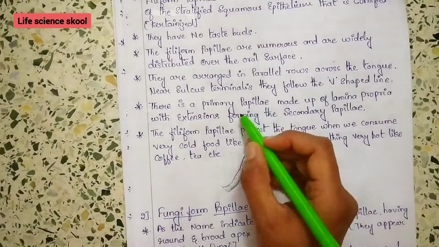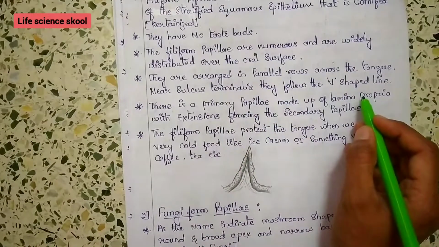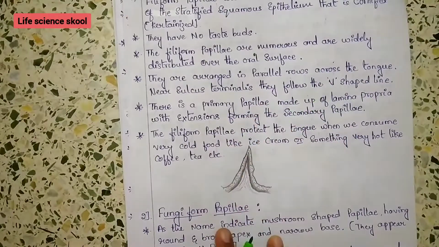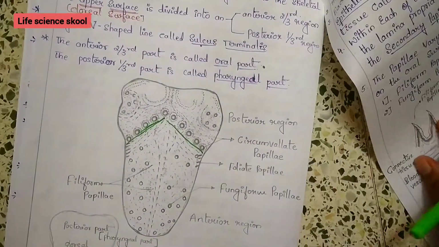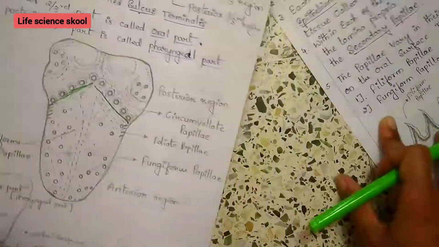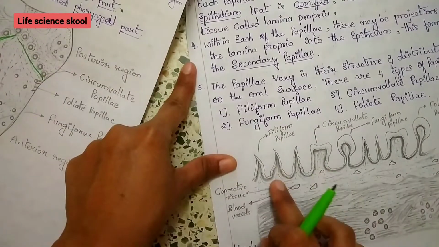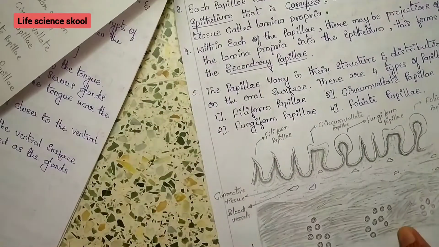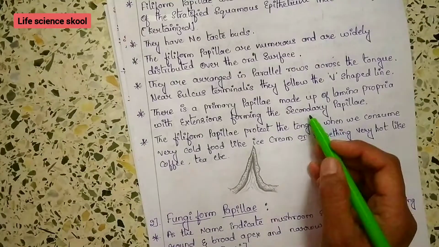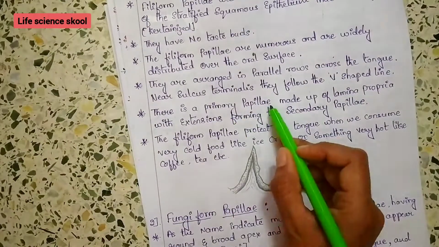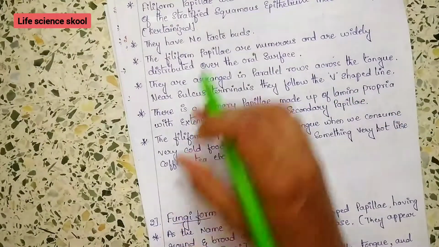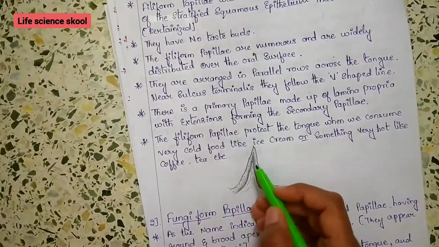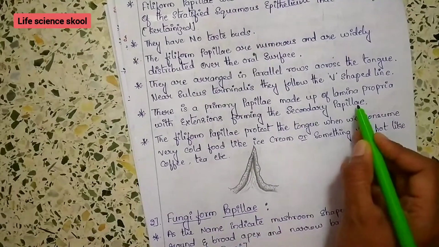There is a primary papillae which is made up of lamina propria, and these primary papillae extend into the epithelium, forming the secondary papillae.